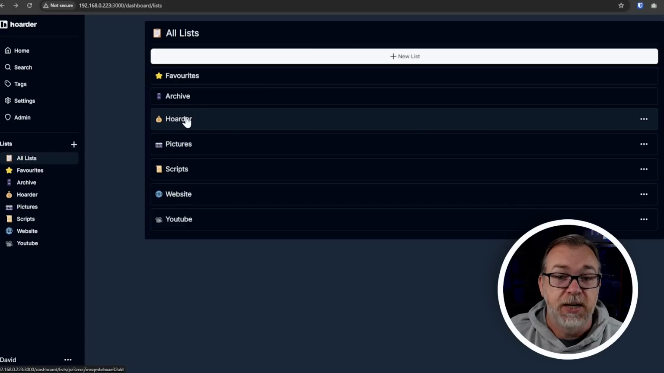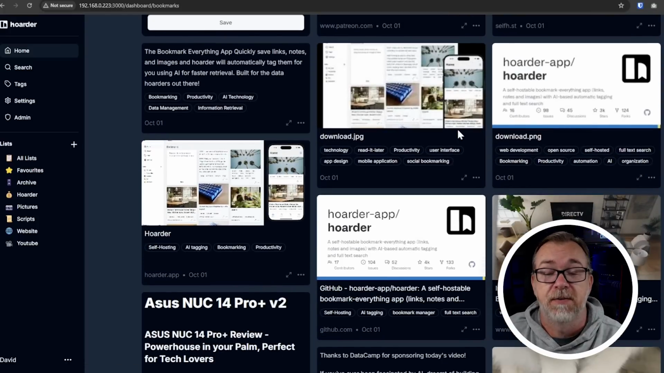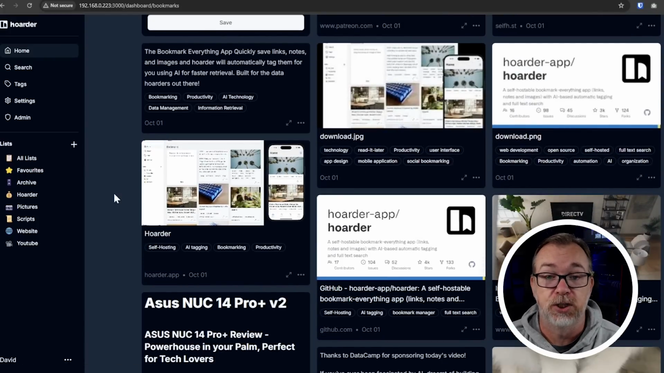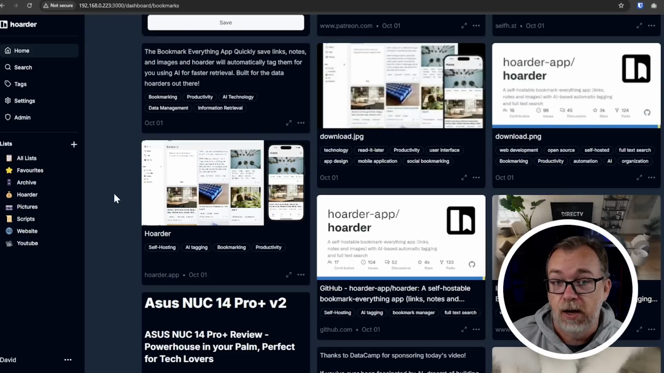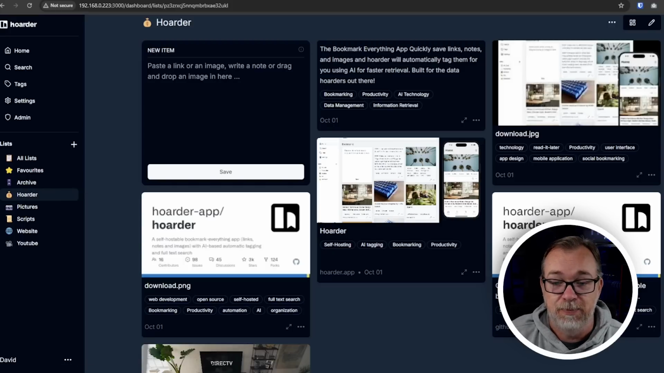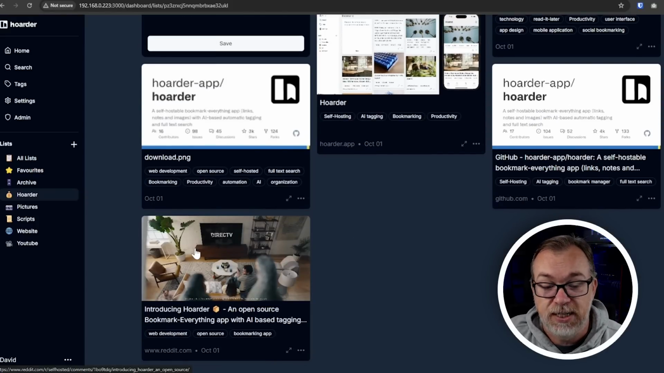And of course, these are just different ways to categorize the different things that you're saving for later, the different things that you're hoarding. So for instance, let's say you wanted to use this like a Pinterest board or an idea board for, say, a video about a Docker container called Hoarder. You would create that list and then add some descriptive text about it, maybe get some images for it, maybe bookmark the website itself, maybe bookmark the GitHub repository, and maybe the Reddit page about it.